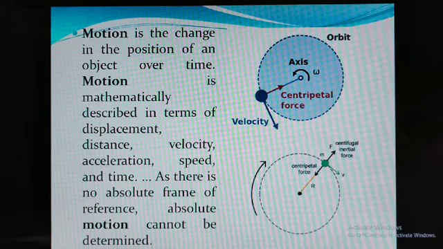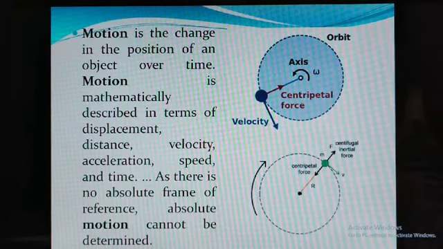Motion is change in the position of an object over time. With respect to time, the object changes its position from one place to another, either in linear form or in circular form. That is called motion.